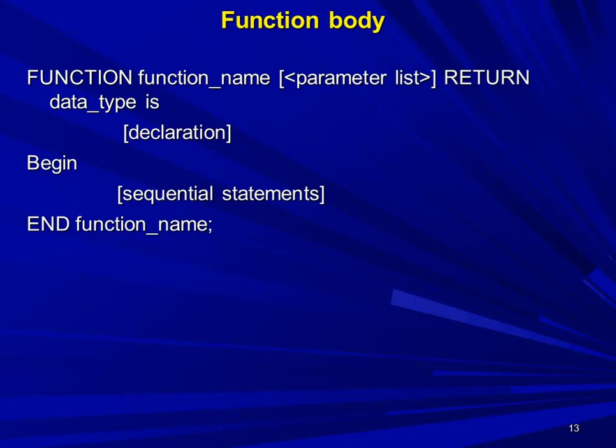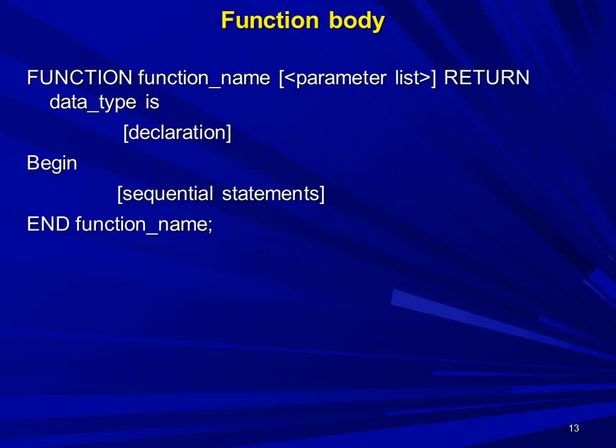Function body starts with the keyword function. After that, the name of the function, which is user defined. After that, inside the parenthesis you have to mention the parameter list, especially input parameters, and after that the return type. After that, the data type; after return, the data type comes, and is is a reserved keyword, and then the declaration. That means function name, inside the brackets the parameter list, return data type, is.